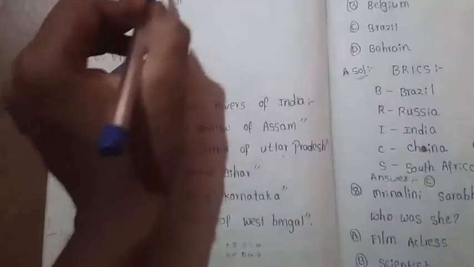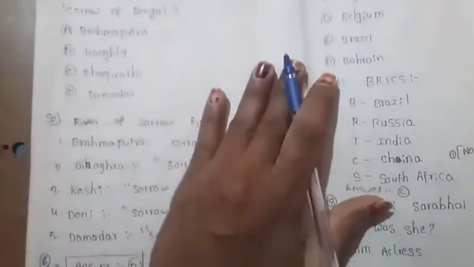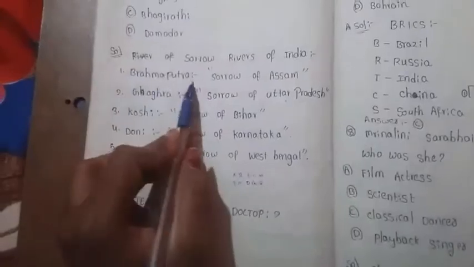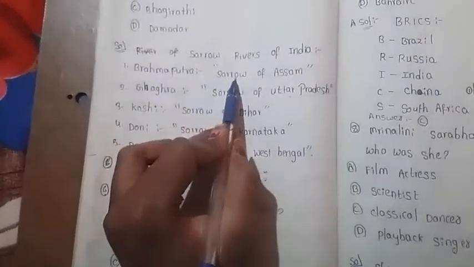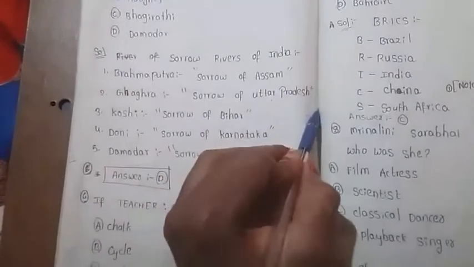Fifth one, which river used to be called the Sorrow of Bengal? First, let us know the sorrow rivers of India. The first one is Brahmaputra. Brahmaputra can be called the Sorrow of Assam. So option A should not be it. Gagra. Gagra can be called the Sorrow of Uttar Pradesh.